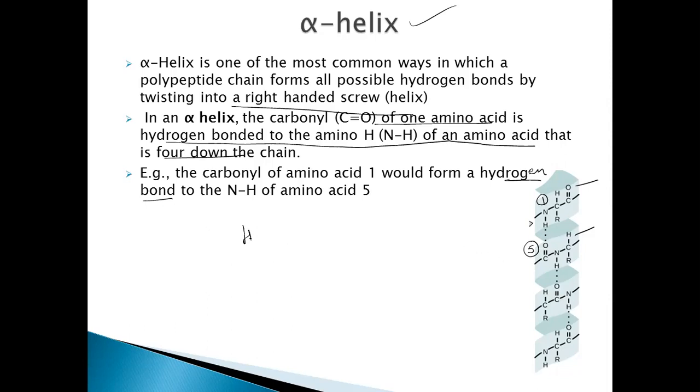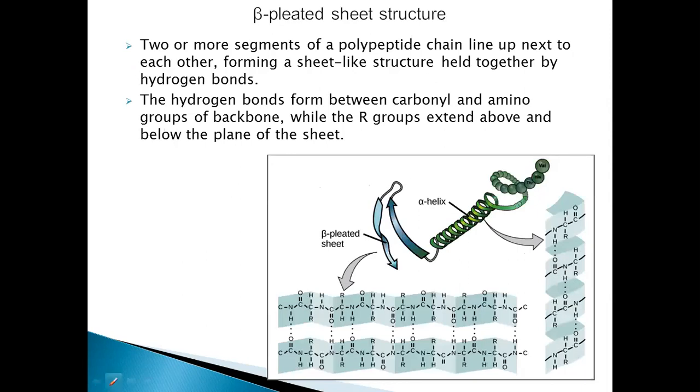So what is important here is the hydrogen bonds which are maintaining this alpha helix shape. Now the polypeptide chain can also be in the form of a beta pleated structure. When two or more segments of the polypeptide chain line up, they are extended like sheets. This happens whenever the amino acids do not fit into the alpha helix structure, because the R groups may be different. If the R groups are bulky, they cannot fit into the alpha helix structure.